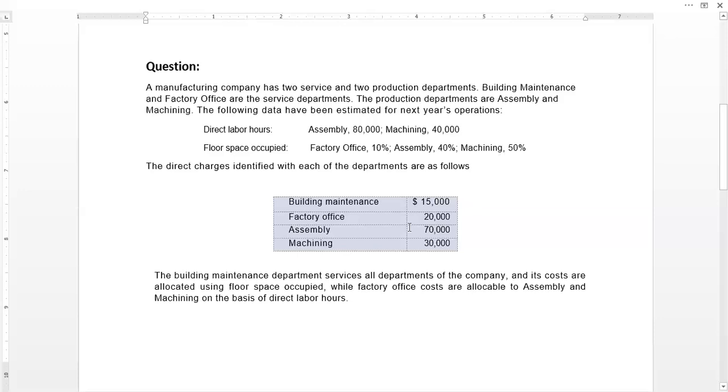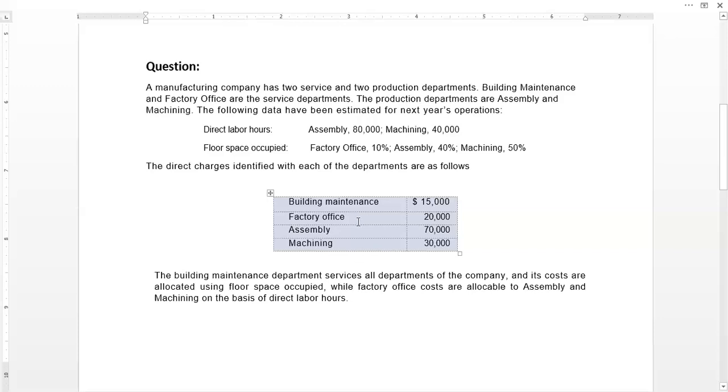These are the four departments, and these are the total costs of the four departments. The main concern is how to allocate these service department costs to the respective other departments that are using such services. Here we have other information. The building maintenance department services all departments of the company. It means the building maintenance department provides services to the factory office, one service department, and to assembly and machining, the production departments.